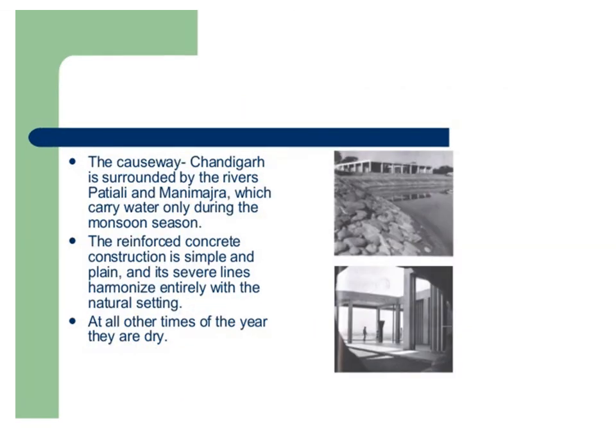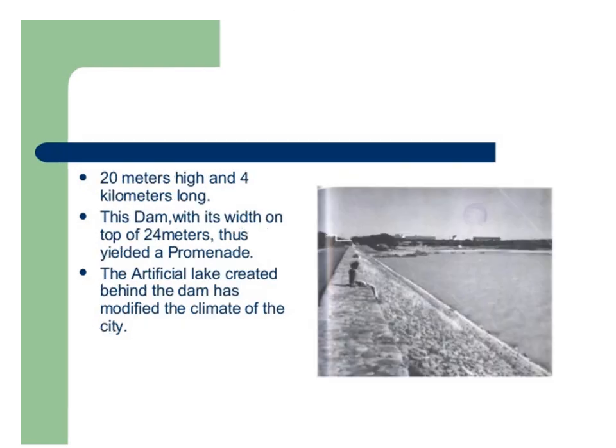The causeway at Chandigarh is surrounded by the rivers Patiali and Manimajra, which carry water during the monsoon season. At all other times of the year, they are dry. The reinforced concrete construction is simple and plain, and its serene lines harmonize entirely with the natural setting. So this was the contribution by Le Corbusier in the city of Chandigarh.